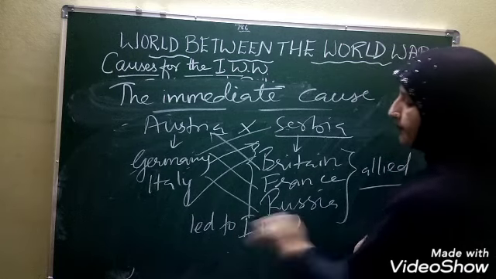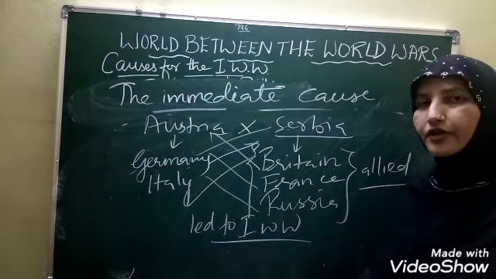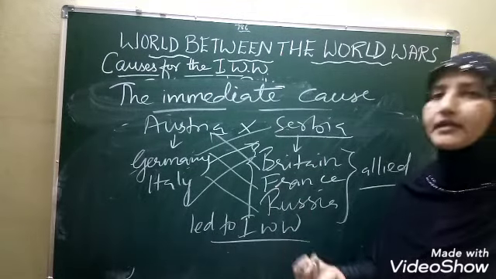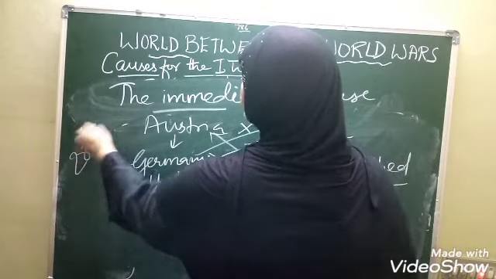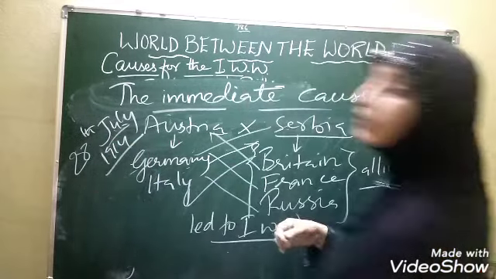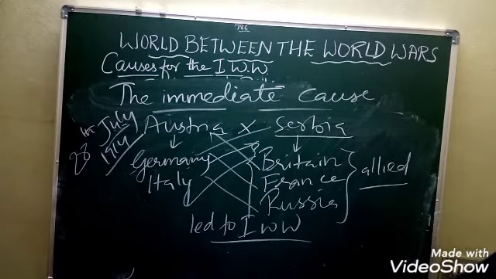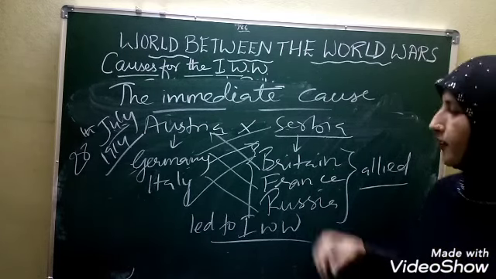Many countries joined this First World War, either from this group or from this group, children, and the First World War started. On which date did the First World War start, children? On the 28th of July 1914, the First World War was started. Is it clear, children?